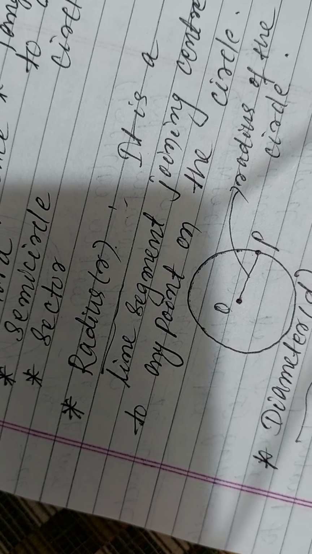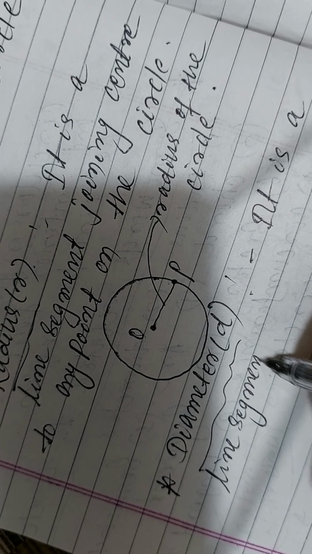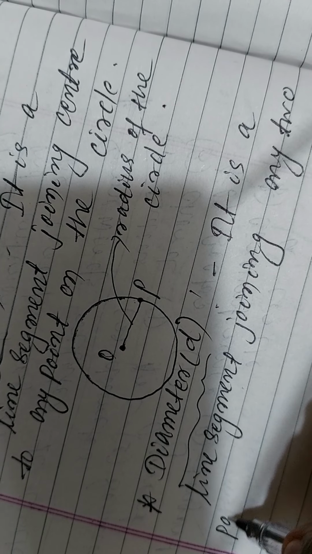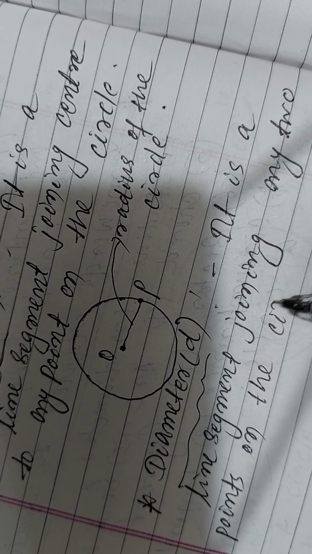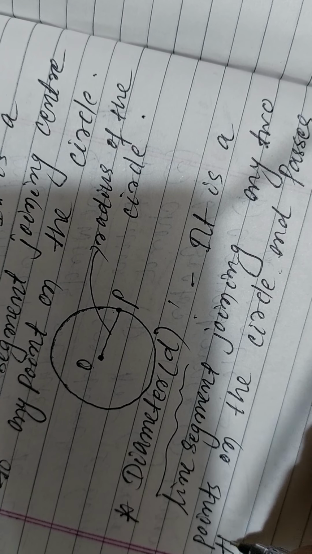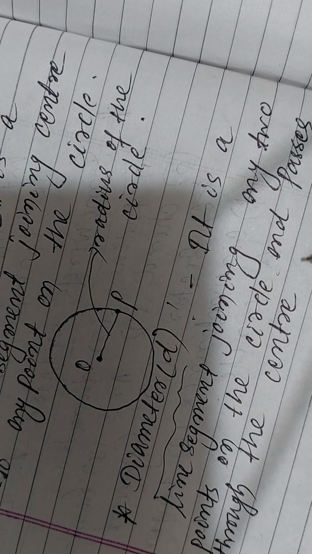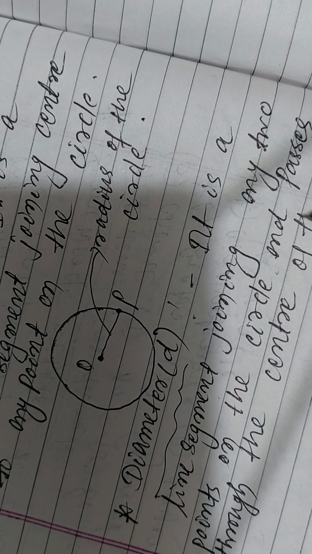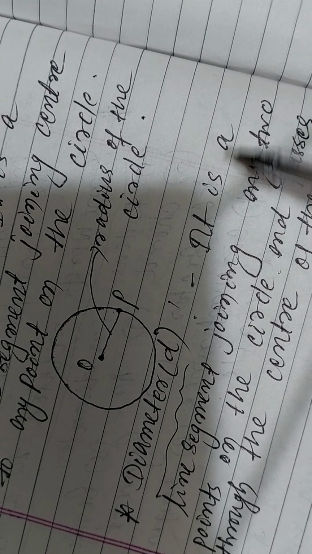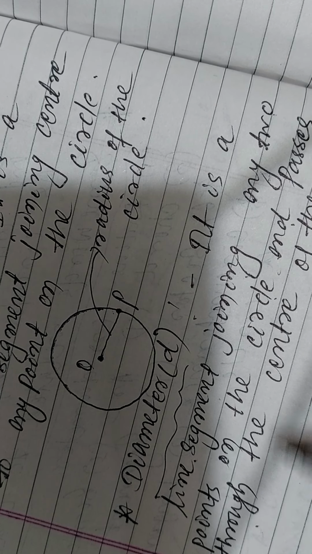Denoted by the symbol small d, sometimes capital D also. So diameter is a line segment joining any two points on the circle, and the condition is that it passes through the center of the circle.